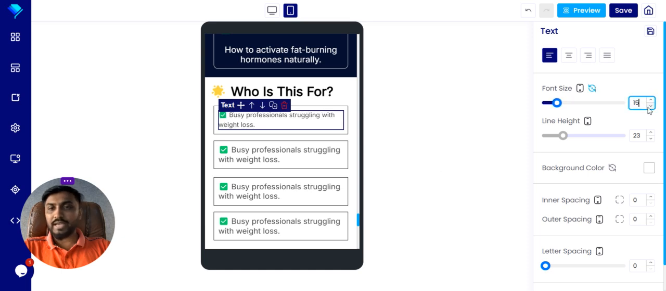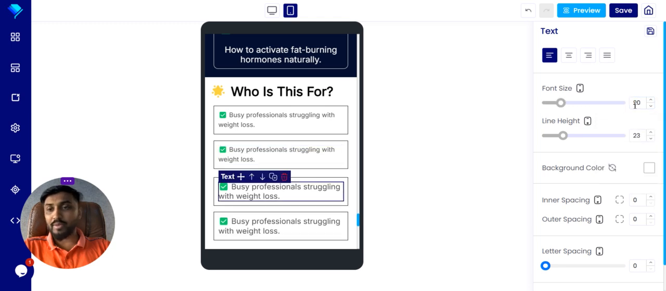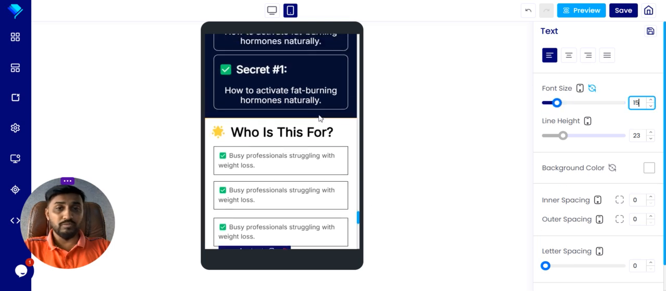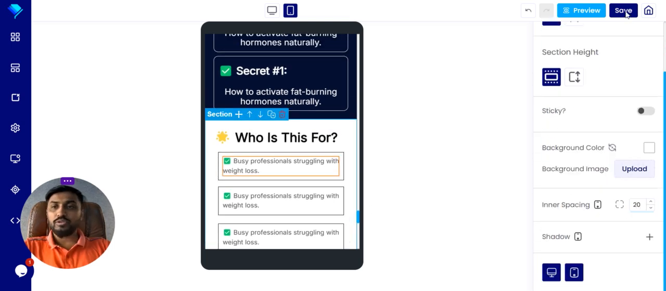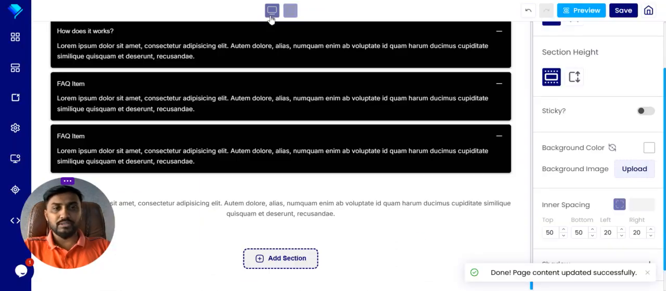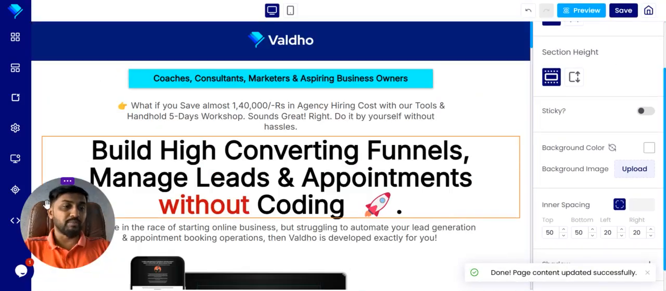If you want to decrease the size, just make sure that you keep the exact size you want in mobile. And you have to look at the preview whenever you are doing any mobile operations. You always have to select the link and always refresh it and see how it goes. Okay, this is how you can build this landing page.